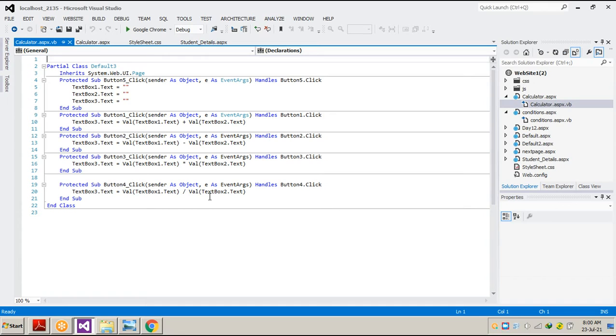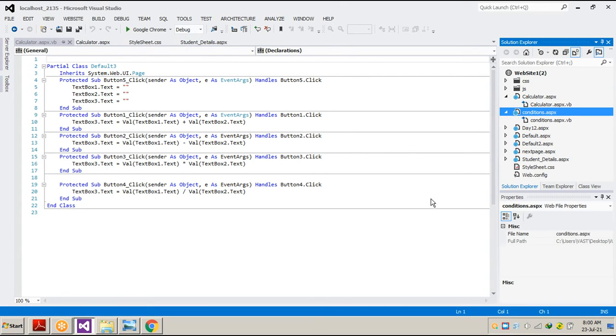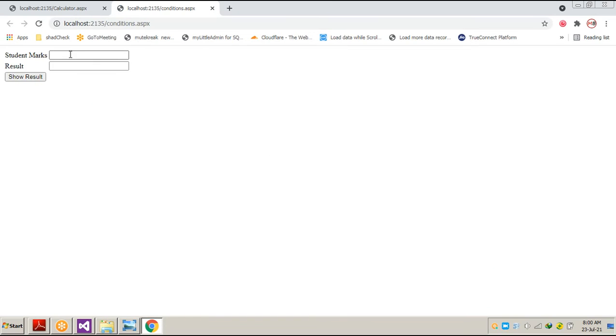If you remember this one also, because this particular calculator is the first project we used to do when we started programming. Now I'll go for the condition. If you remember the student mark, if I write 55 and I want to see the result of any student who got 55, then if I press it, it says second. If I write 95, then what should it show? It will be showing first.